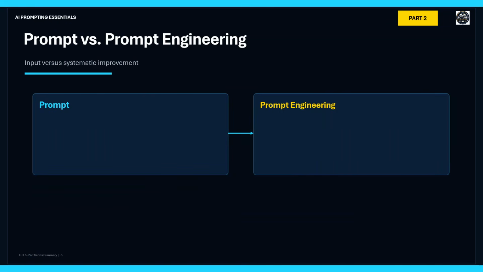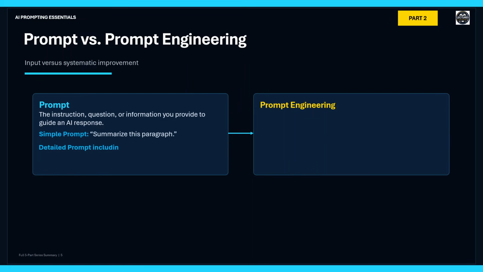Understand prompts and prompt engineering. A prompt is the instruction, question, information, or combination of these provided to an AI system to guide its response. It may be simple, "Summarize this paragraph," or more detailed, including the objective, context, role, format, limitations, and expected output. A vague or incomplete prompt may produce a weak or misleading response.